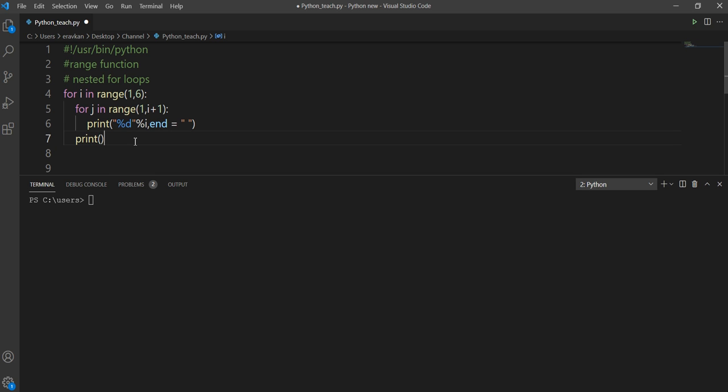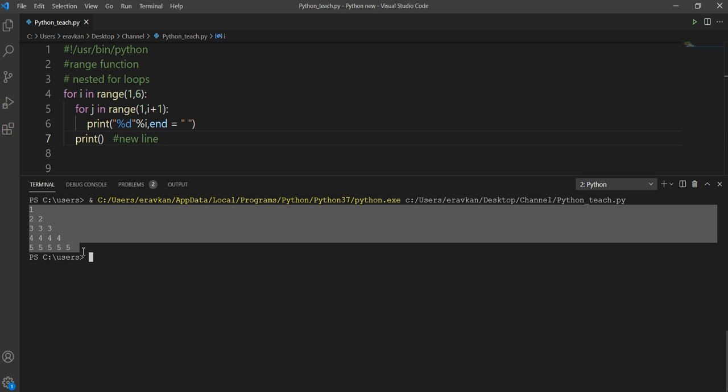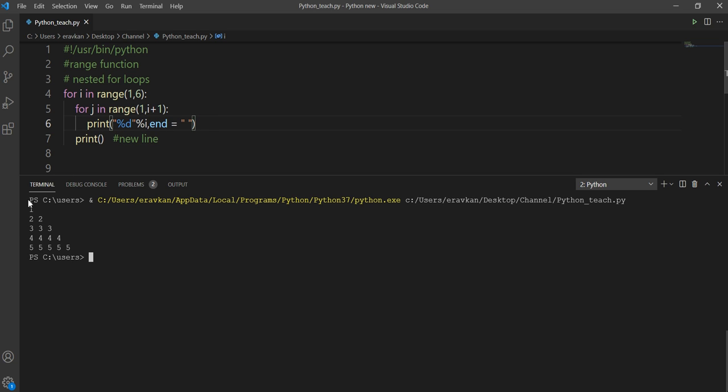This simple print is for a new line. If you don't give anything, print will print a new line. So this has given me this representation. So how did it happen? First, the outer loop runs, i value is 1, then it goes inside, j is 1 to 2. Inside this loop, this is the statement. We are simply printing i, and we use end because all the values are printed separated by a space.